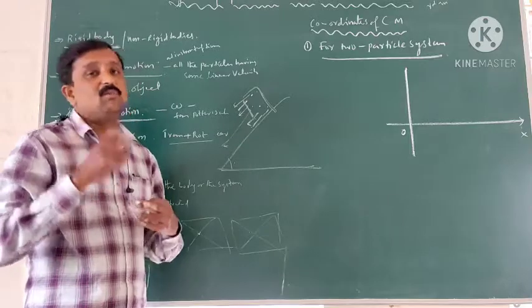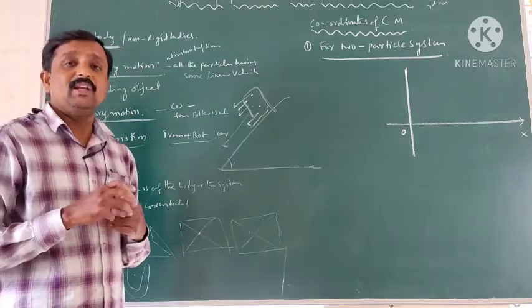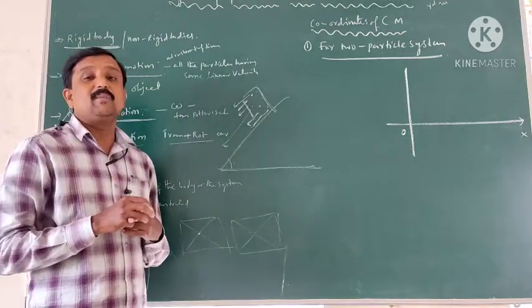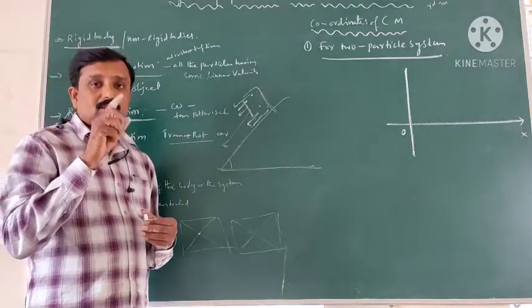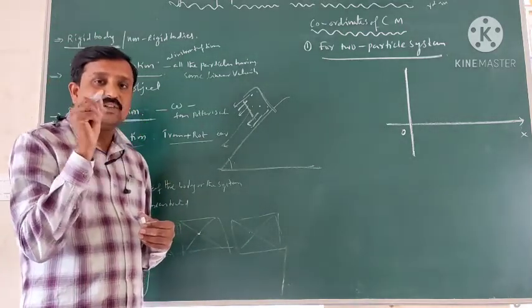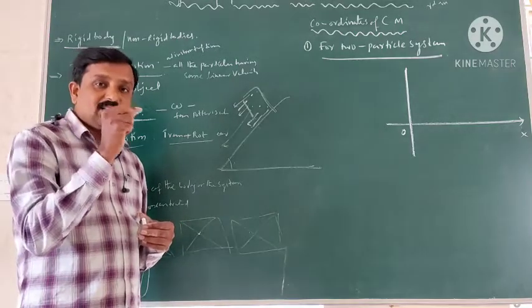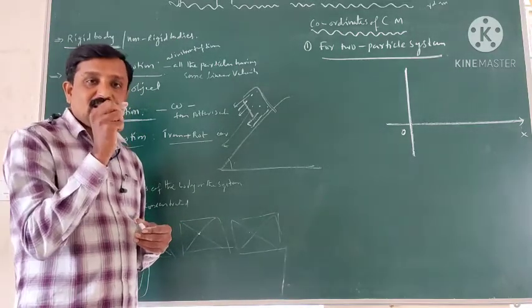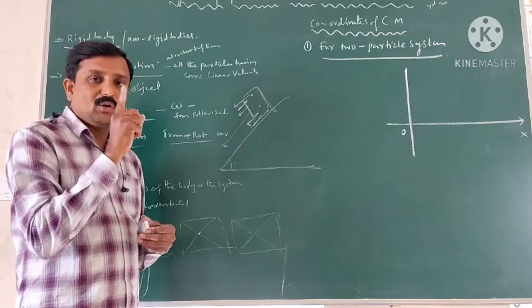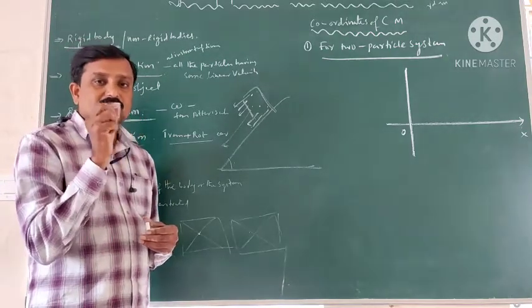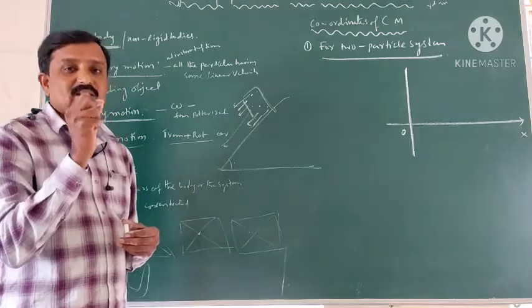Sometimes it is not visible, which is called an imaginary axis. In the case of a top, the top is rotating on its nail. The nail is a real axis, and the top is rotating around in a circular path.